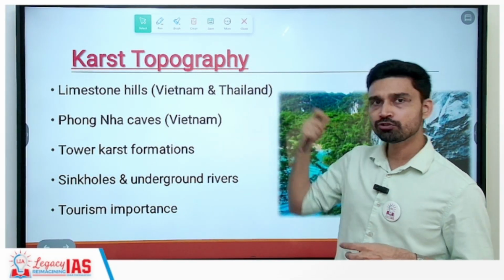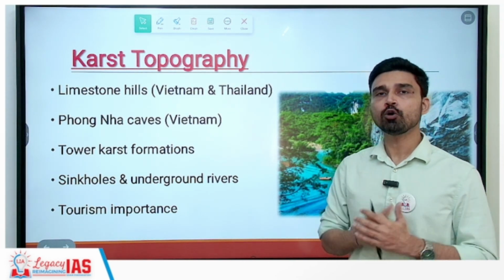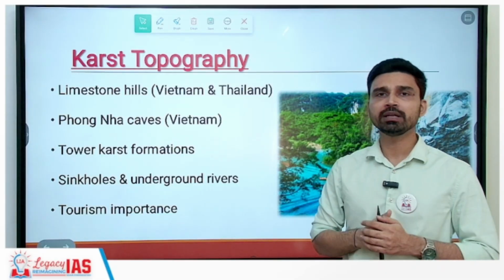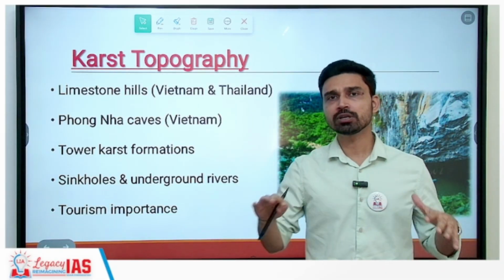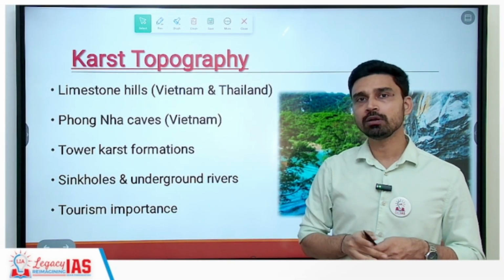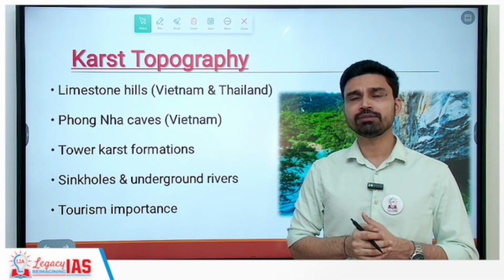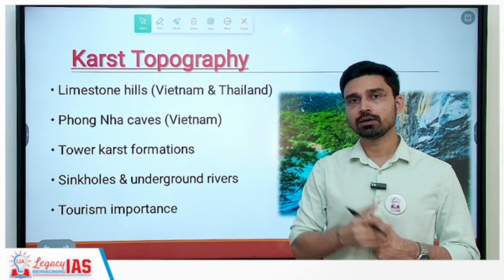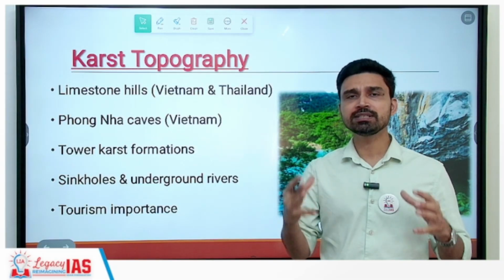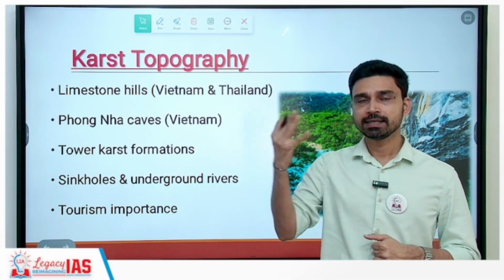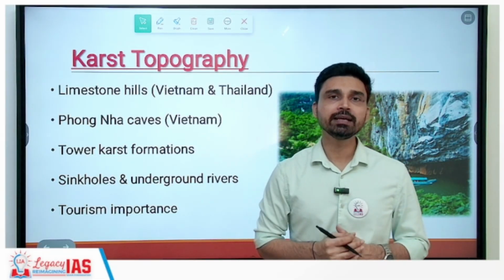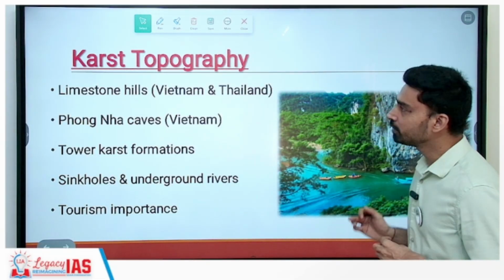The most interesting feature of this region, however, can definitely be called karst topography. Karst topography refers to that area where the rock structure is largely of limestone and dolomite in nature, and due to continuous rainfall you have different structures that form as the karst rock begins to dissolve. Basically the limestone begins to dissolve, so a lot of caverns and cave-like structures develop here: stalactites, stalagmites, uvalas, poljes, all of which you would have definitely studied in the landforms of the earth.